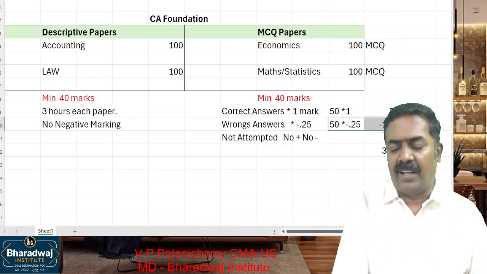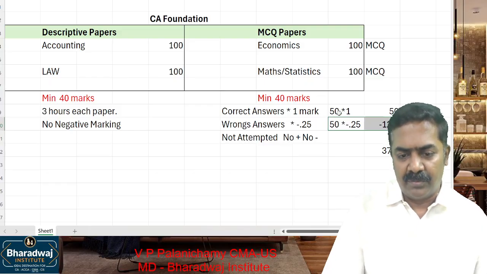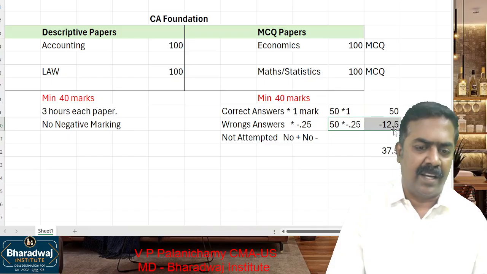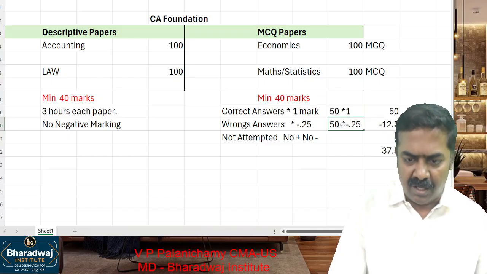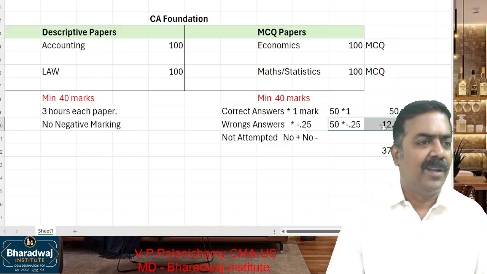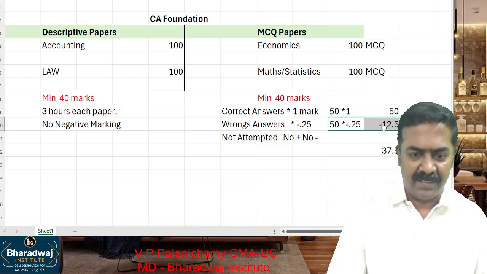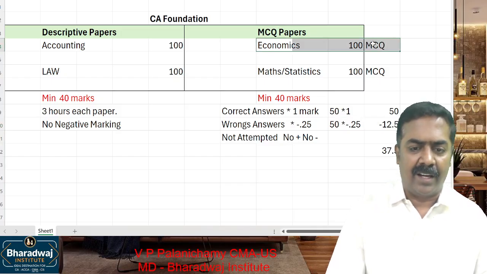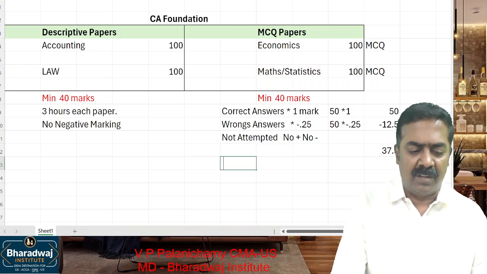If a student writes 50 questions correctly, yes, you are passing the exam. 50 marks you are getting in passing the exam. If you touch a wrong question where you do not know the answer, then your mark will be pulled down. That is about which paper? Economics paper and maths and statistics paper, and duration will be 2 hours each paper.